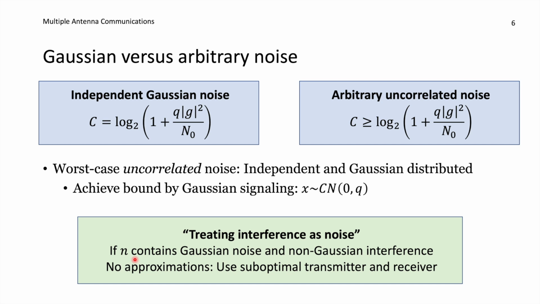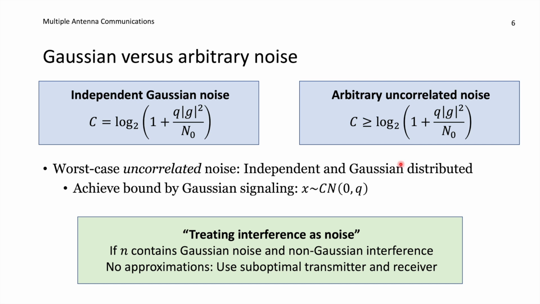So let's design our receiver algorithm so that with the worst kind of noise, namely the Gaussian one, it is working flawlessly, and then if we have another structure there about the noise and interference that we don't know about, we can still treat it as being the worst case scenario, namely that also the interference is Gaussian distributed. And if we know something more about the structure, we could potentially achieve something that is closer to the capacity than this lower bound, but we at least know how to achieve it.